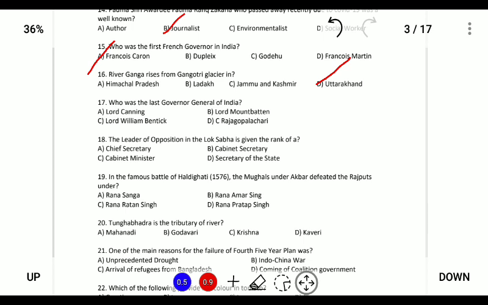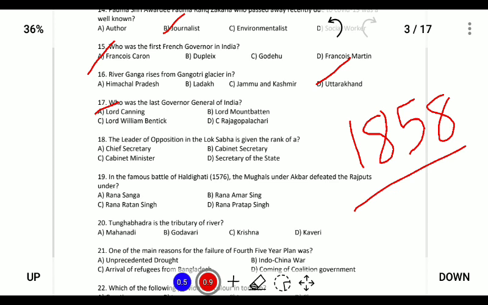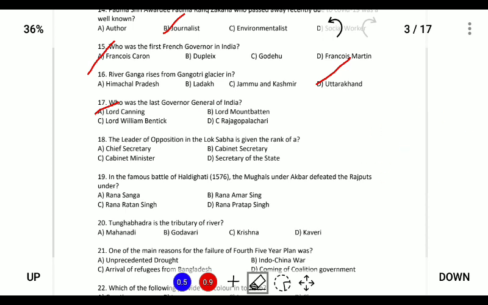The last Governor General of India was Lord Canning, and Lord Canning was also known as the first Viceroy of India after the Government of India Act of 1858. After the First War of Indian Independence, the position of the Governor General of India was finally known as the Viceroy of India, and Lord Canning was the first Viceroy.